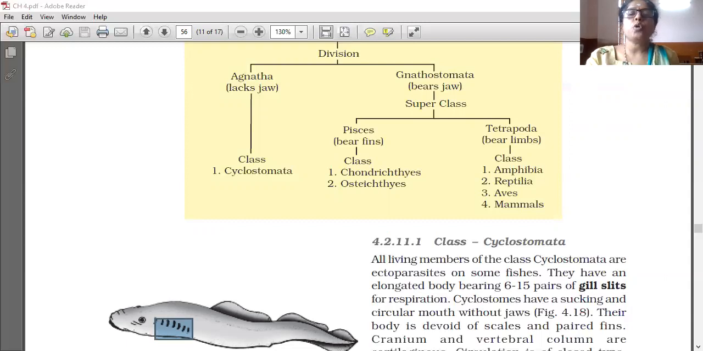The circulatory system is of open type only. This is the water vascular system, and these are the tube feet. Inside this canal-like structure is the water vascular system.